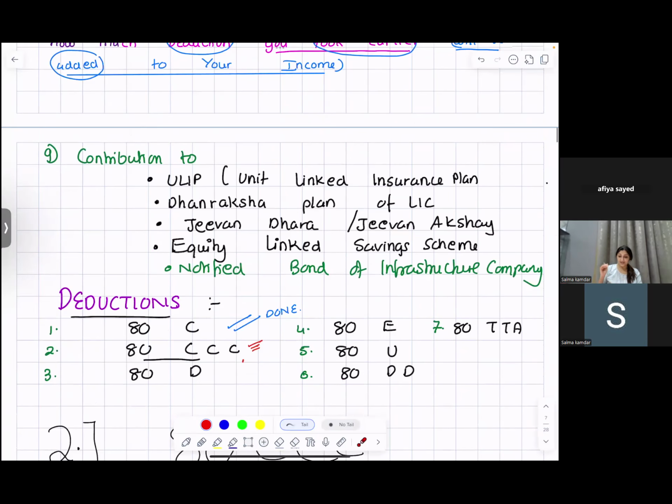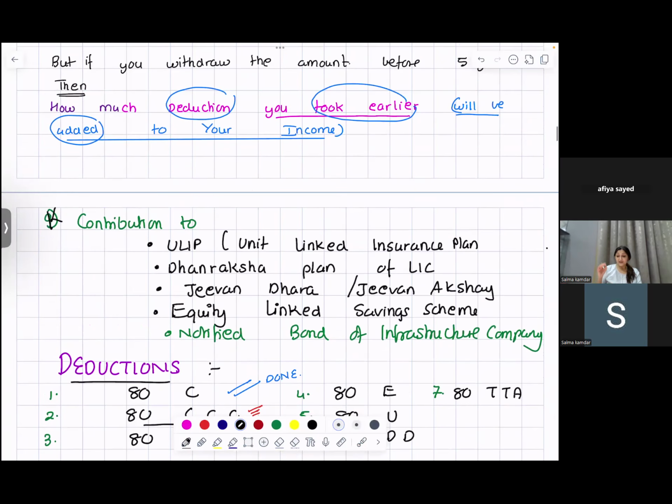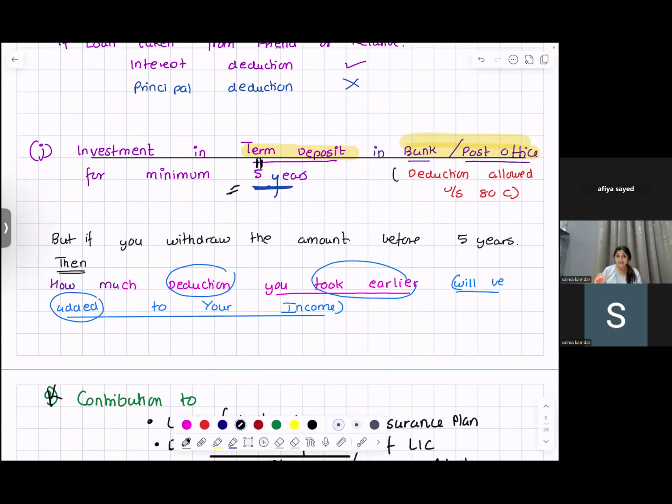Now, J. If you're investing in term deposits in bank, post office, minimum 5 years lock-in period. That means your deposit, keeping your money in deposits in the bank or post office, deduction is allowed under section 80C. But if you withdraw the money before 5 years, then however much deduction you took earlier, it will be added back to the income.